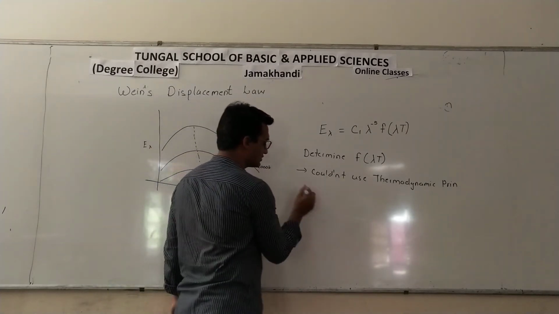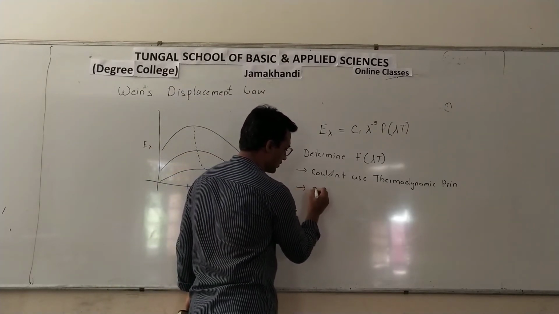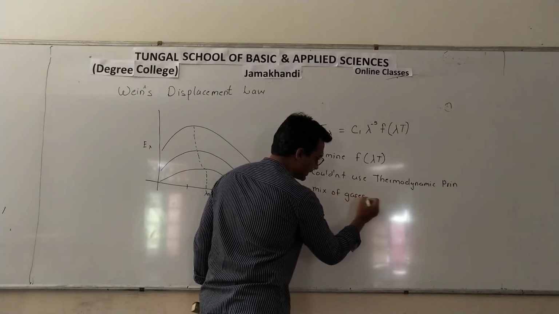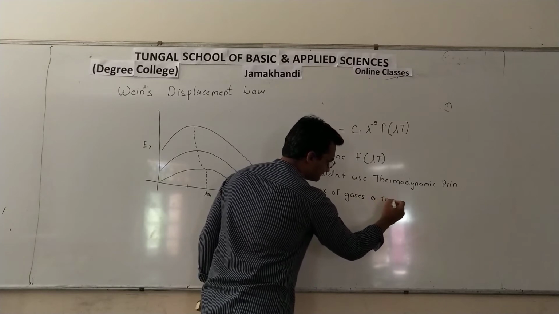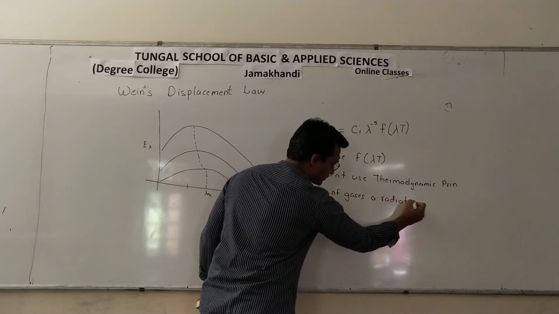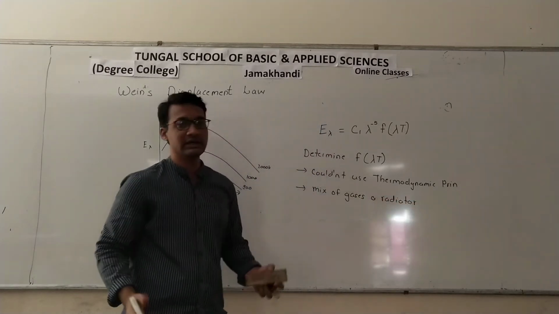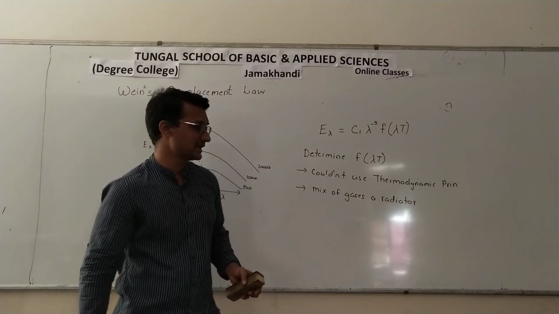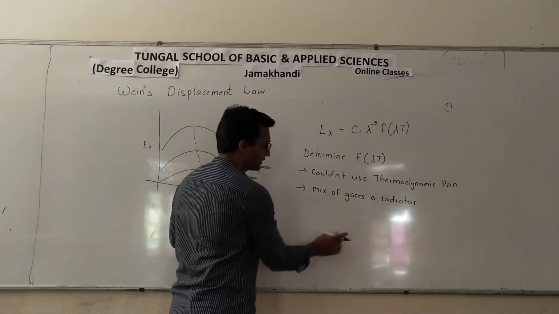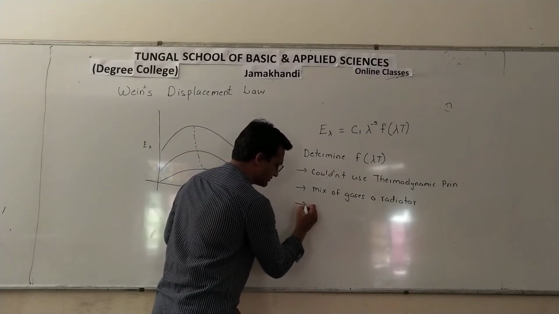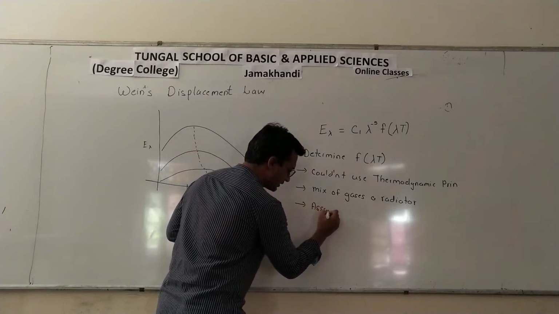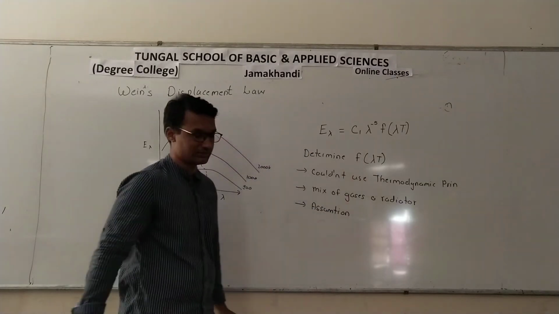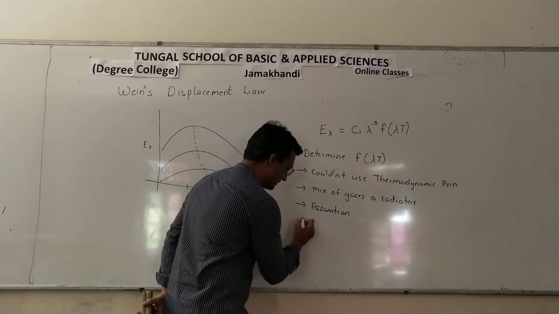So what he did was, he used a mixture of gases in a radiator, and he heated these gases, and he tried to find out how much energy is emitted. By doing so, he made some assumptions to find out what is the value of this function. What are the assumptions that he made?